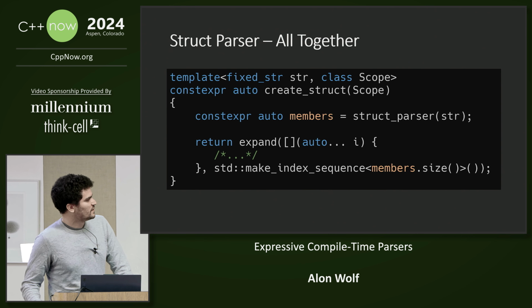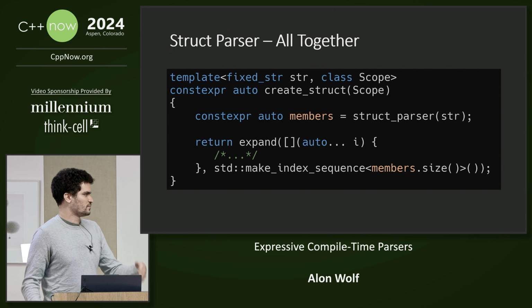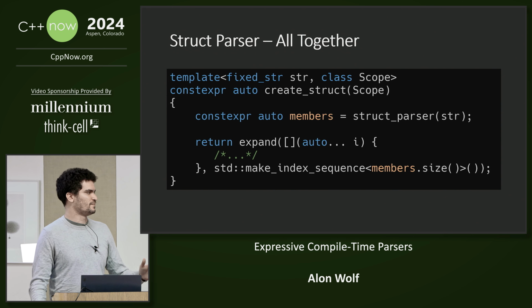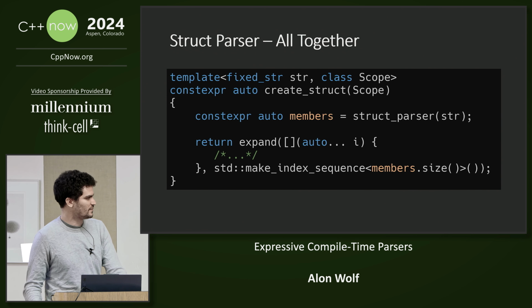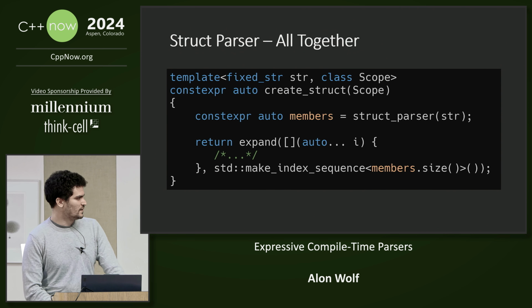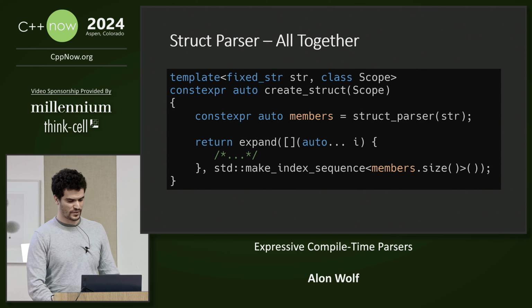Then inside the implementation, here we have the functions that we'll use to create a struct from the string literal. So first we parse the string to get the list of all the data members. We create an index sequence for the length, for how many data members we have, and expand it into a parameter pack.